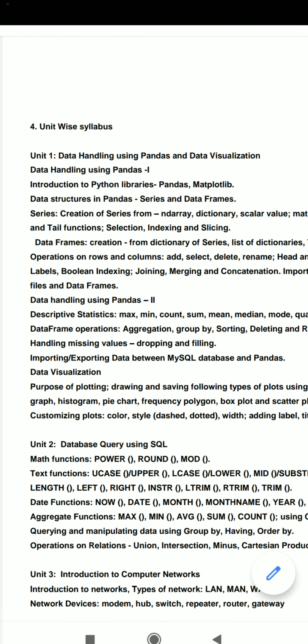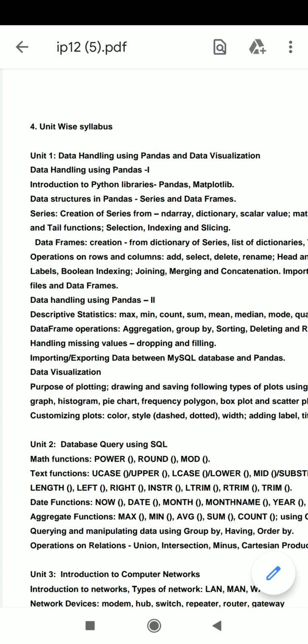Then after we will learn pandas and the libraries which are used to handle data, which are pandas and matplotlib. Pandas is specially designed for data handling purposes, whereas the matplotlib library is used to display or visualize that data.